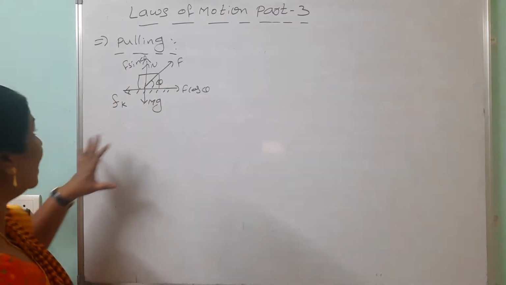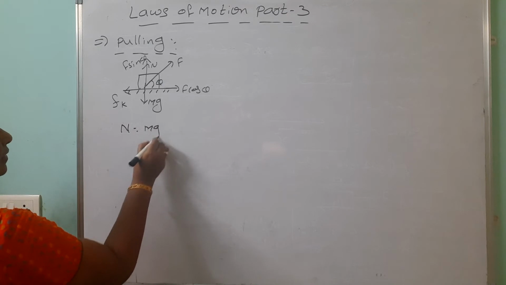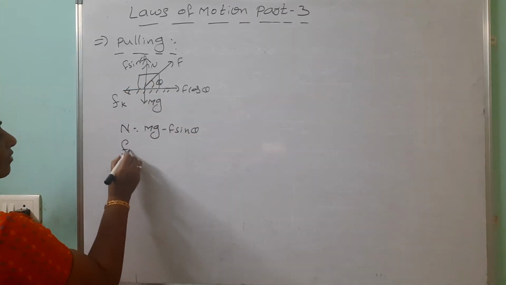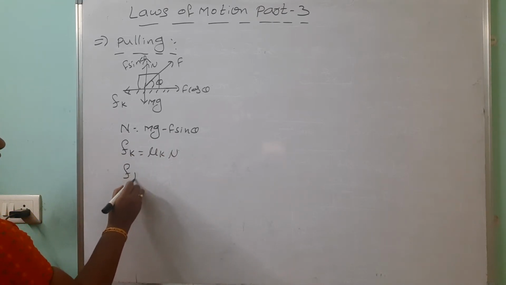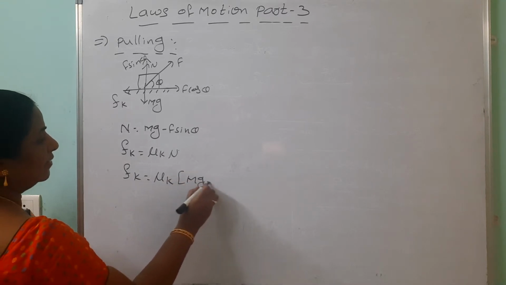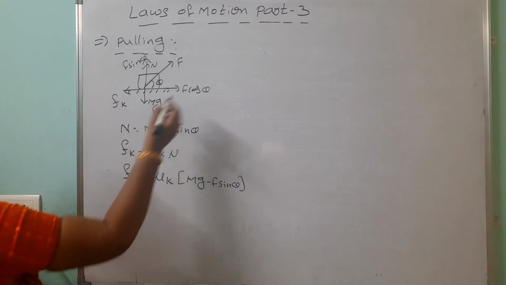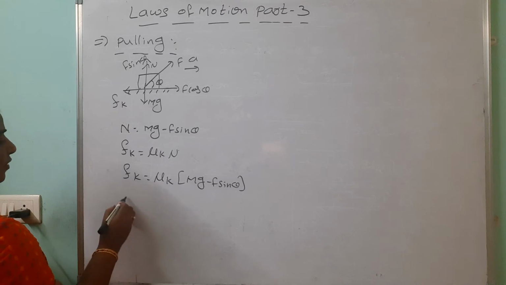So when you are balancing the forces, N equals to what we are getting? N equals mg minus F sin theta. But what is the friction formula? Fk equals to mu k into N. Then Fk equals to, instead of N what we are writing? mu k into mg minus F sin theta. How to find out the resultant force here? Suppose the system is moving with an acceleration a.